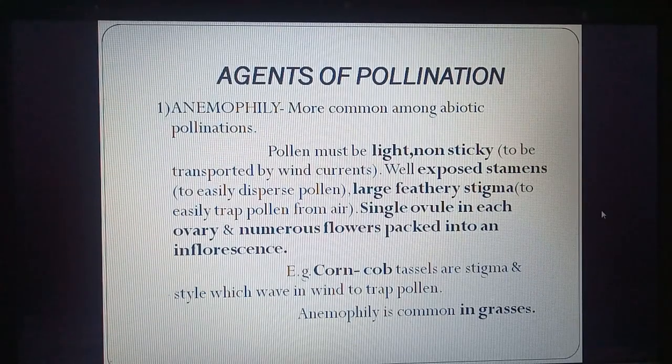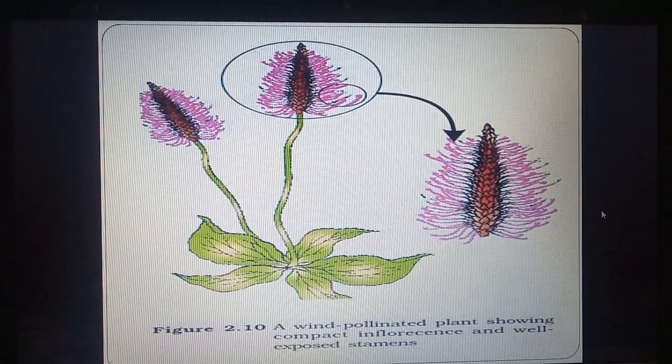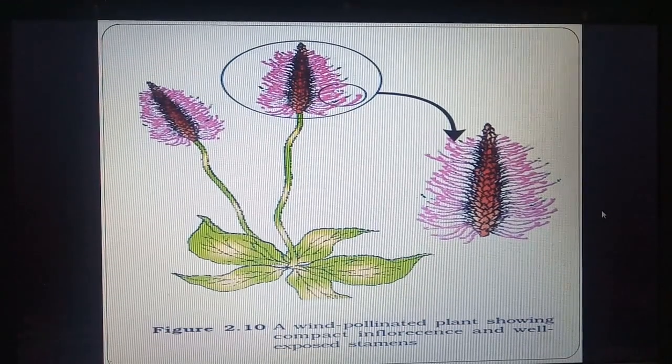Anemophily is most common in grasses. So here we can see a plant which is pollinated by air. The stigma is feathery.